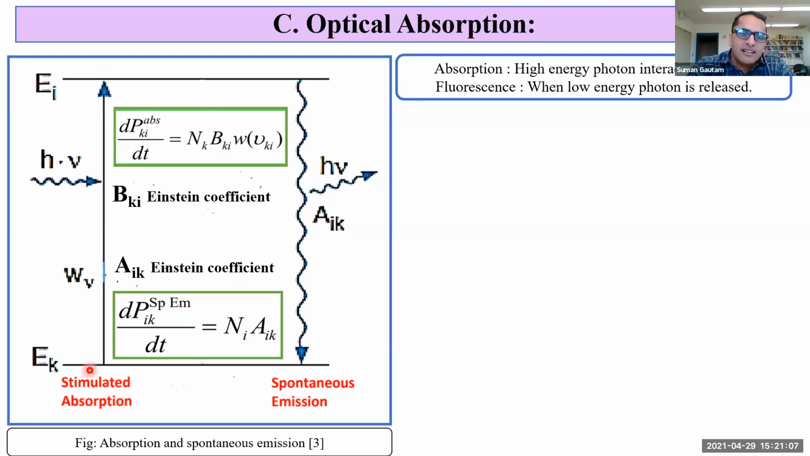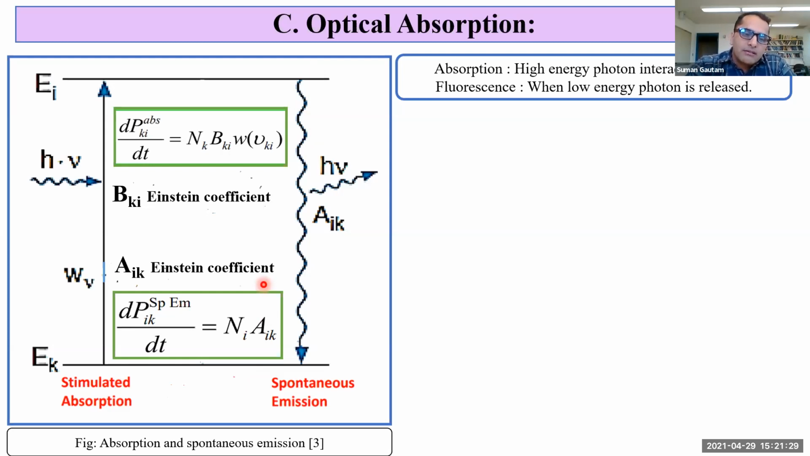Bki is called the Einstein coefficient for absorption. W is the spectral energy density. Similarly, the probability per second for spontaneous emission is given by the equation shown here, where Ni is the number of electrons in the excited state, and Aik is called the Einstein coefficient for spontaneous emission.